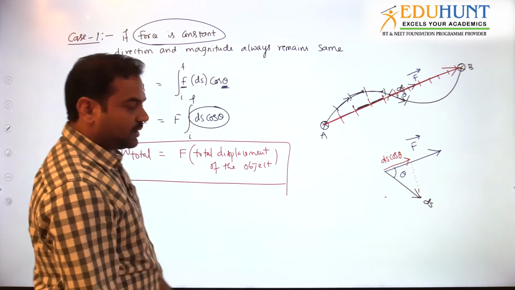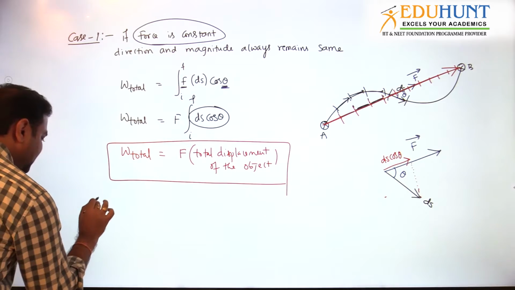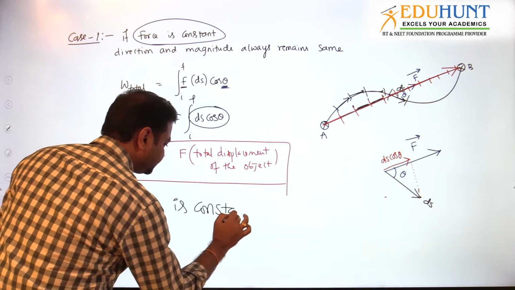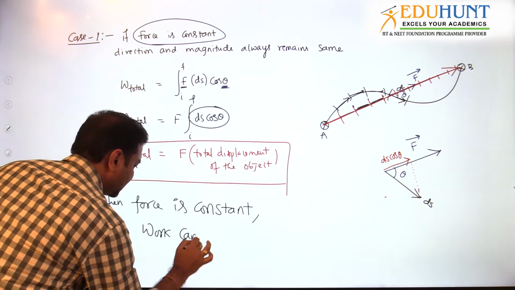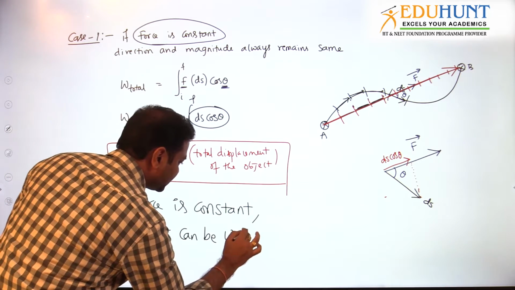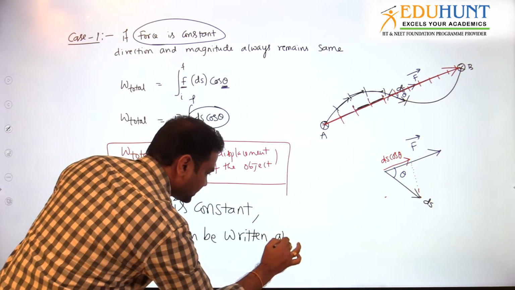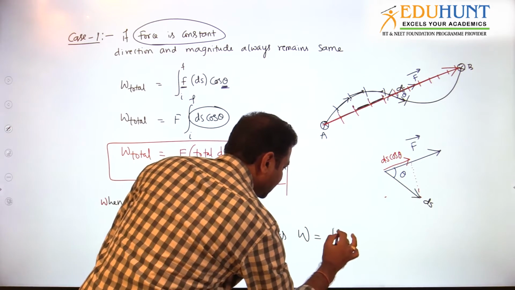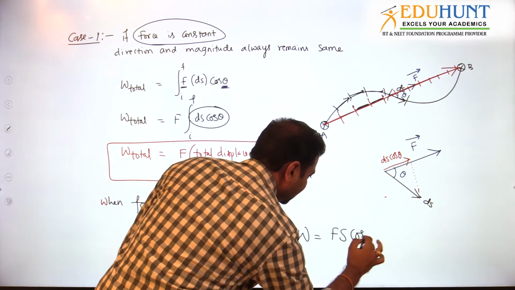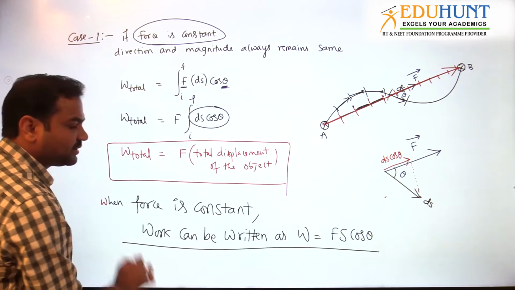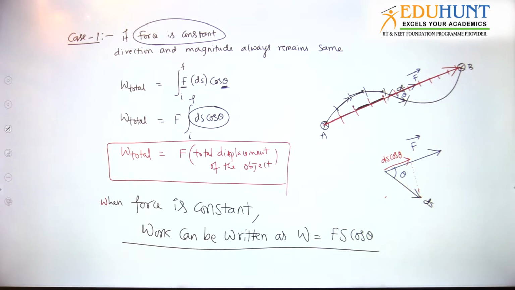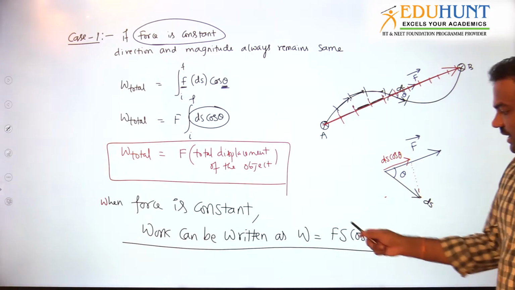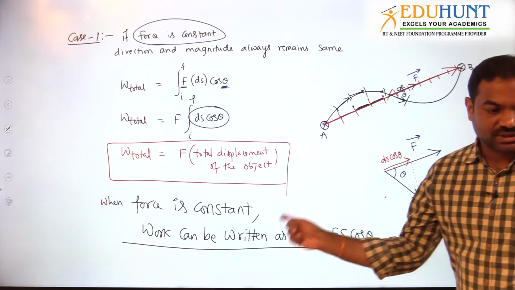Or else one more formula: when force is constant, work done can be written as Fs cos theta. We have to prove this also, but I am not doing it now. Work done is equal to Fs cos theta, not only simply force into displacement. It also depends on the angle, so you can write F bar dot S bar when force is constant.